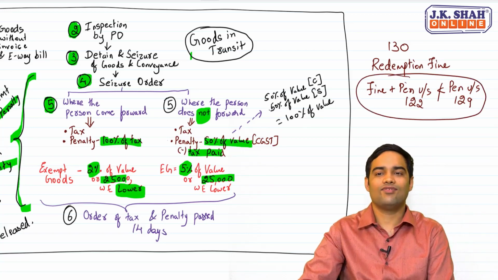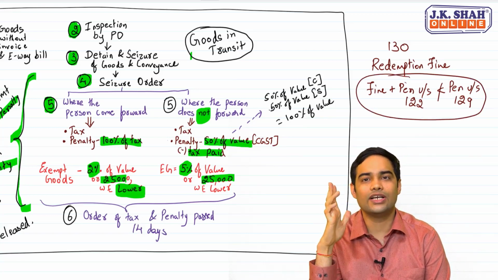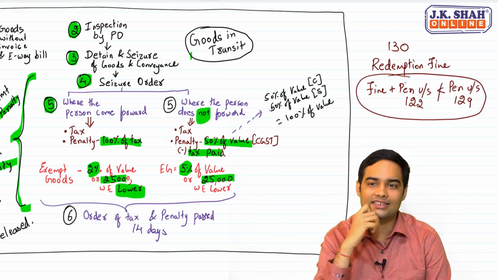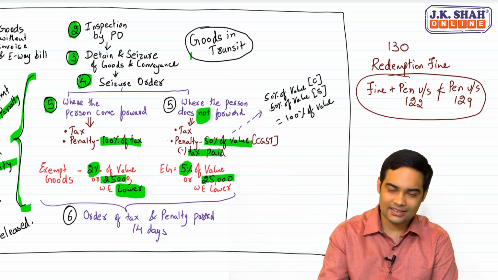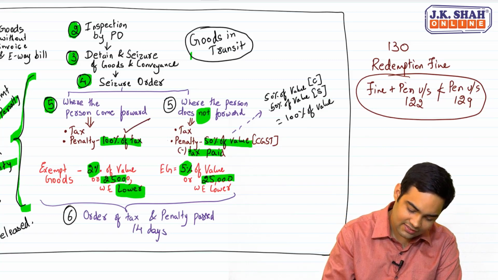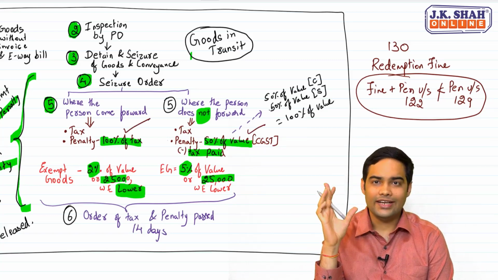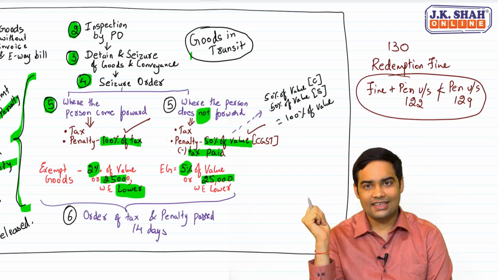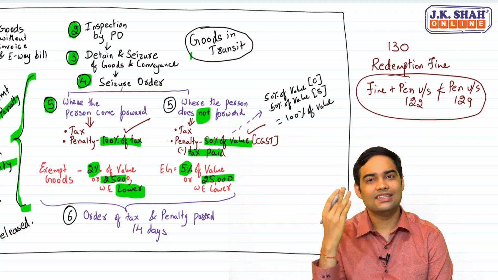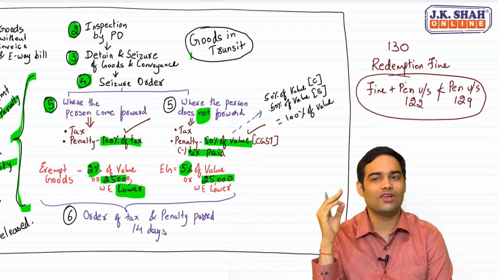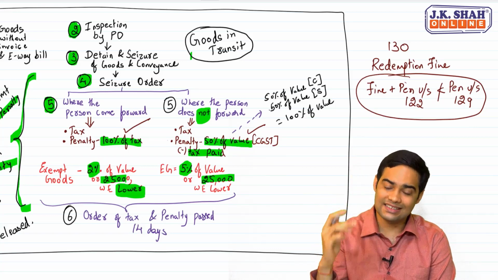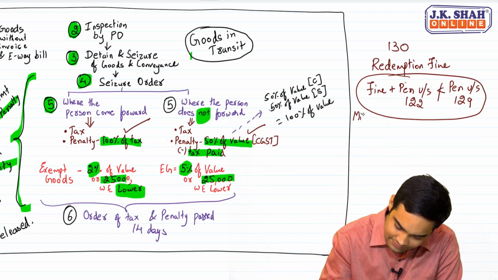The law says fine plus penalty under section 122 shall not be less than penalty under section 129. Penalty under section 129 we have already seen. 122 penalty is 100% of the tax in case it's a FMS case. Obviously these will be FMS cases, fraud, willful misstatement and suppression. So this is the minimum fine.